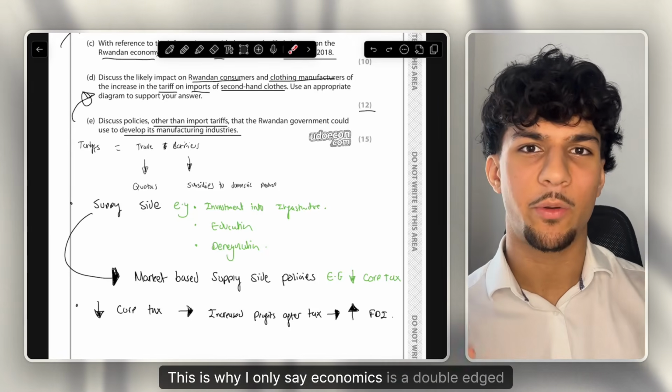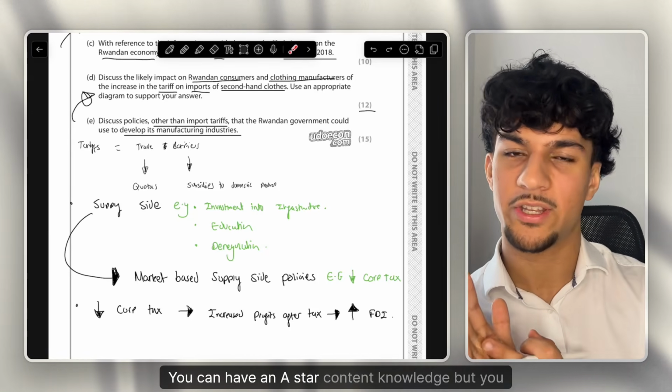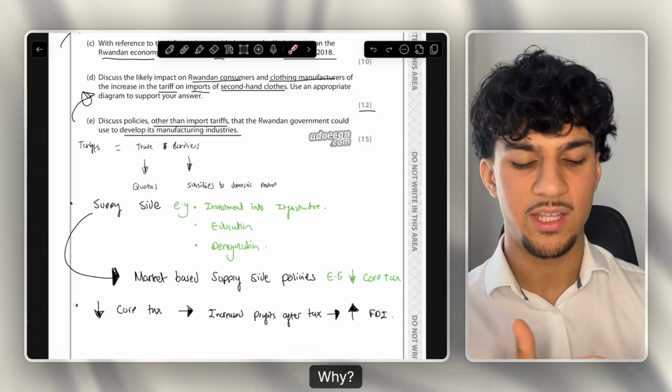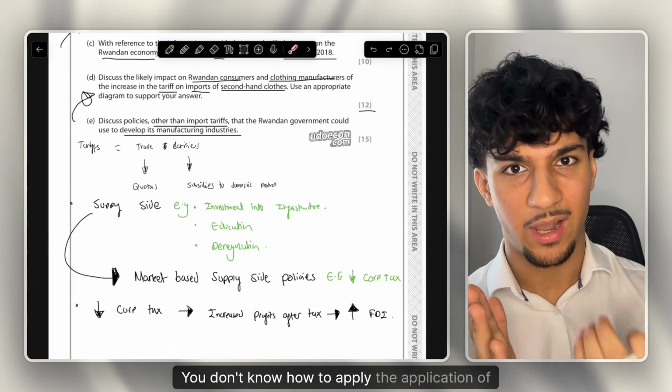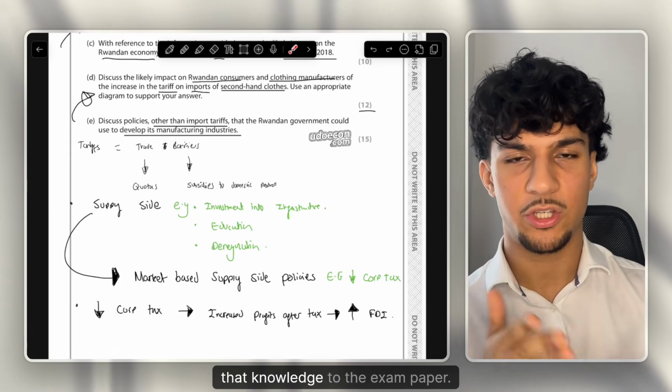This is why I always say economics is a double-edged sword. You can have A-star content knowledge, but you can come out with a C grade. Why? Because you just don't know how to show that content knowledge to the examiner. You don't know how to apply that knowledge to the exam paper.